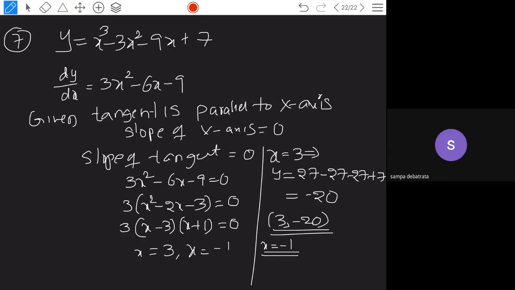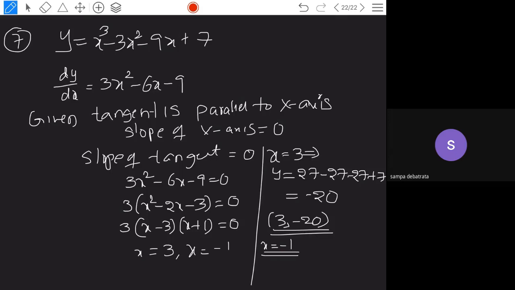So like this, depending upon the situation, find the next 8th question. Find the point on the curve y equals x minus 2 at which the tangent is parallel to the chord joining. A chord joining the points is nothing but, when 2 points are given, how do you find the slope? y2 minus y1 by x2 minus x1 will give you the slope of the line joining the 2 points. Now the question says that it is parallel.